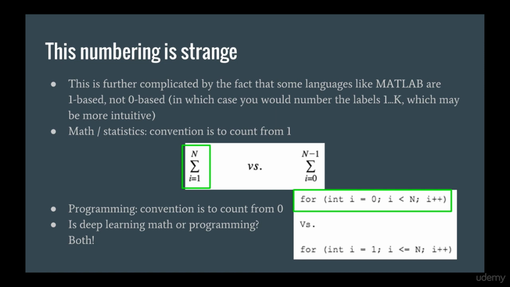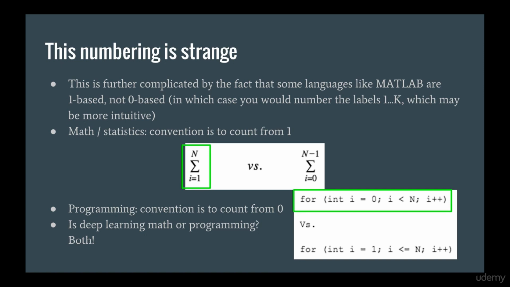So why do we do this? Well, it stems from the fact that machine learning is sort of a combination of math and programming. If you pick up any math or statistics textbook, you'll notice that the counts by convention start at 1. If you see a summation, most likely you'll see i counting from 1 to n rather than 0 to n minus 1. But if you pick up any programming textbook, you'll notice that the counts start at 0. Since machine learning is a combination of these, you're going to see both. Typically, when we're looking at equations, we are starting our counts at 1. But if we're talking about implementation details, we're starting our counts at 0.